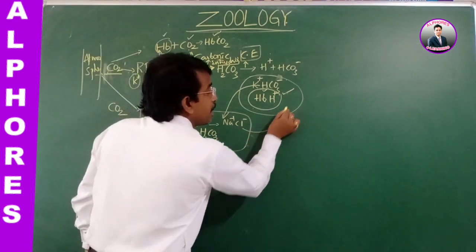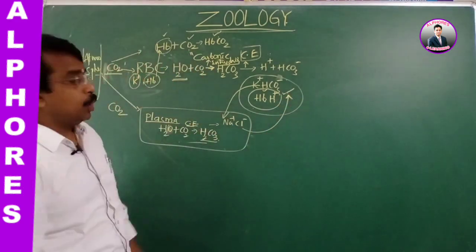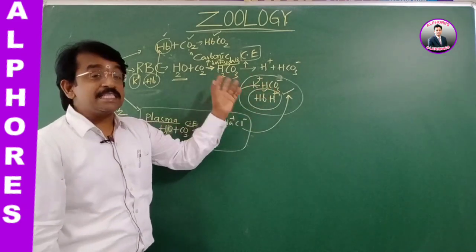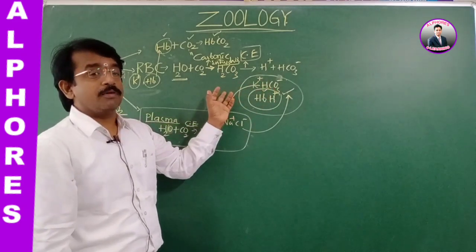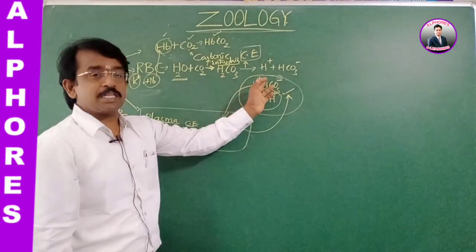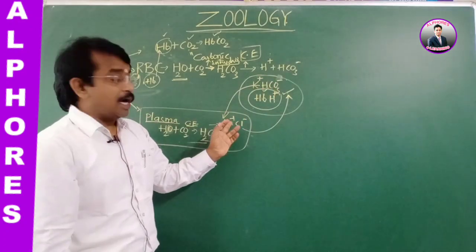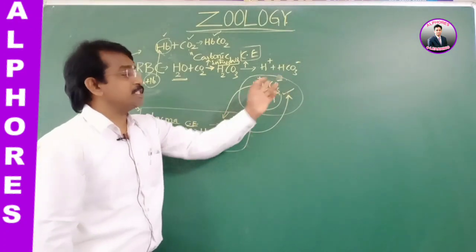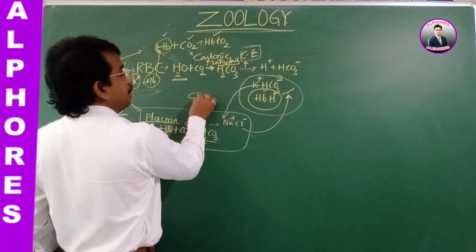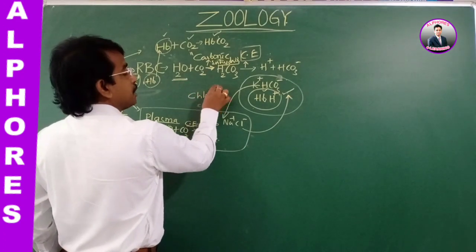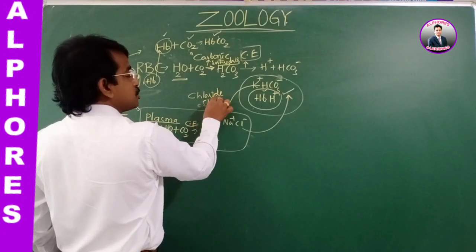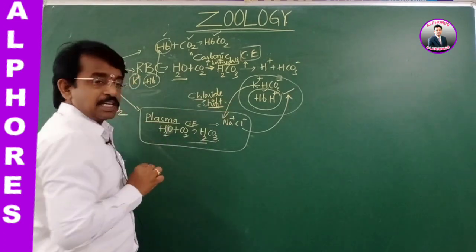the chloride ions shift into RBC. This shifting of bicarbonate ions from RBC into plasma and chloride ions from plasma into RBC is what we call the chloride shift. Is it clear?